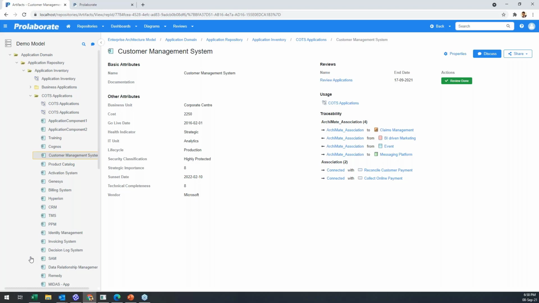So this is one, let's say, big leap or big change in the way you would be consuming the model information.